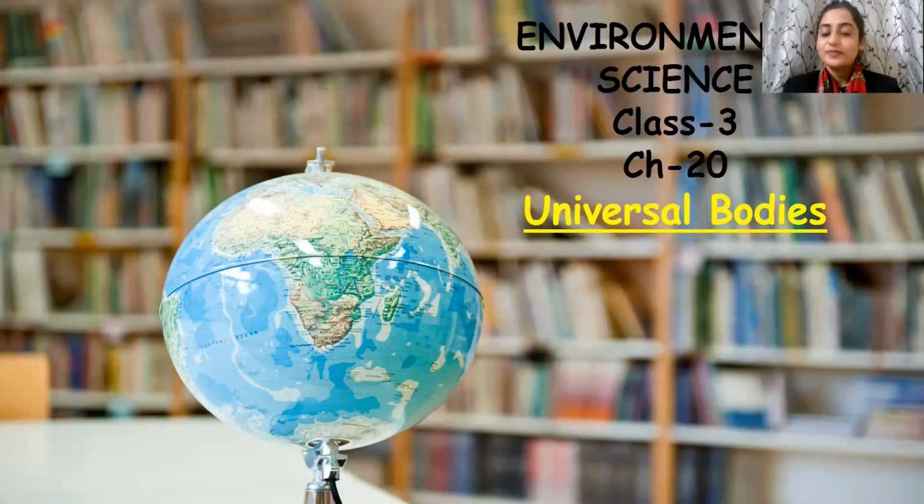Once again, we meet here virtually, and today we are going to start with chapter number 20 of EVS, and that is Universal Bodies. Children, this chapter is all about, as you just see on the screen, a globe. It's a model of Earth, right? So yes, we are going to discuss our Earth and many other universal bodies. Now, first of all, what is the meaning of universal bodies? The question is here. So, let's start.